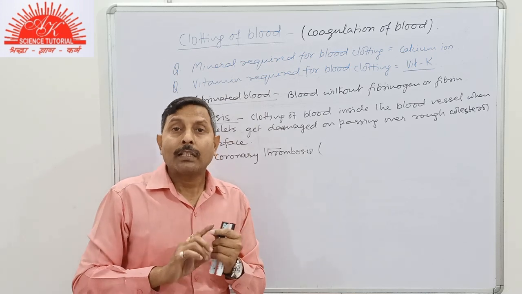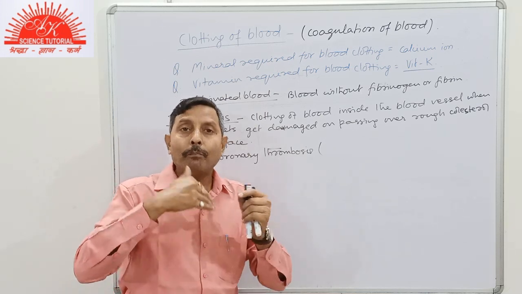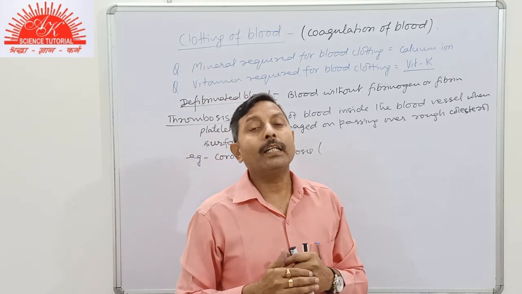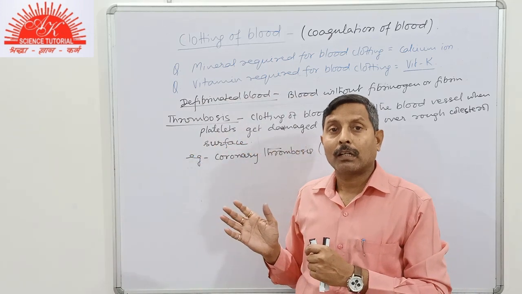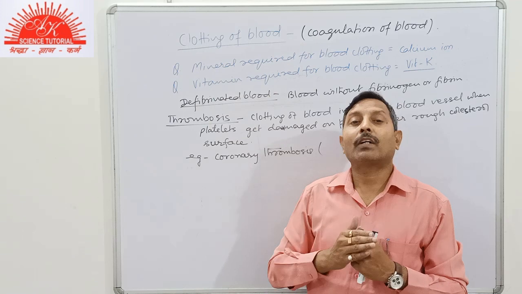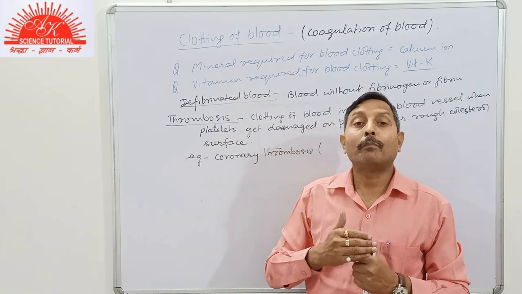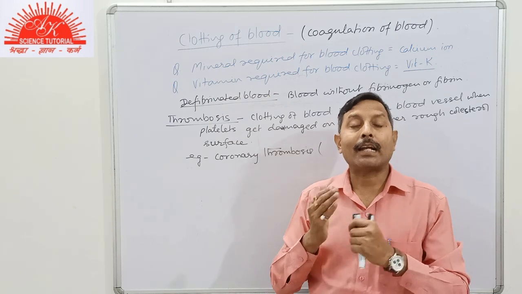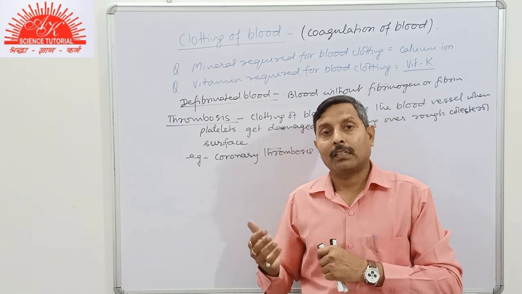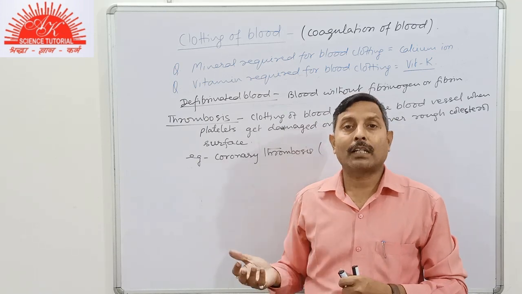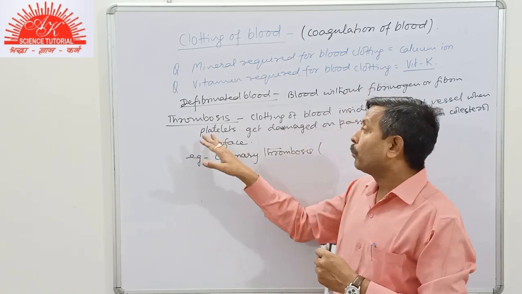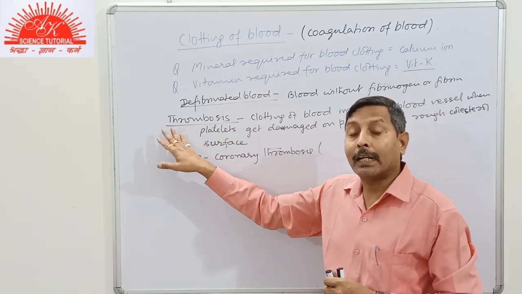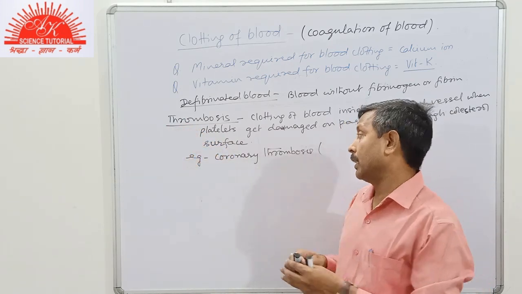But if the clotting takes place in the major branch of the coronary artery, in that case the major part of the heart muscles will be affected, that is called a major heart attack. And in that case surgery, also termed bypass surgery, is done to prevent damage from the thrombosis.